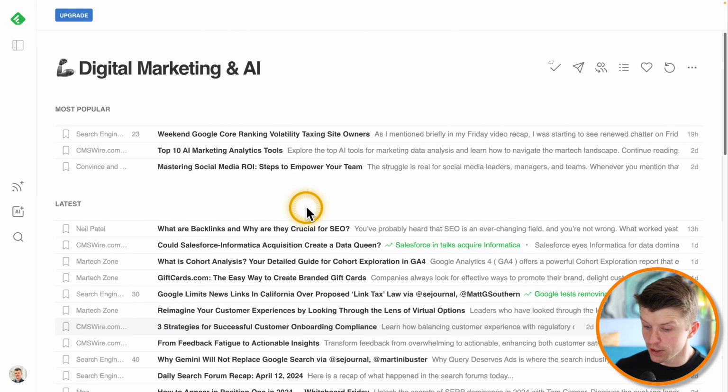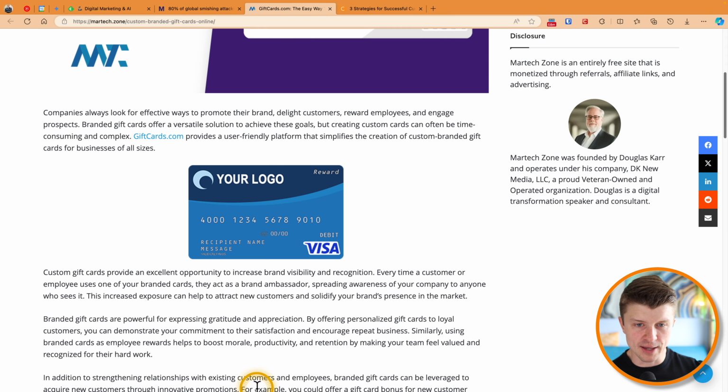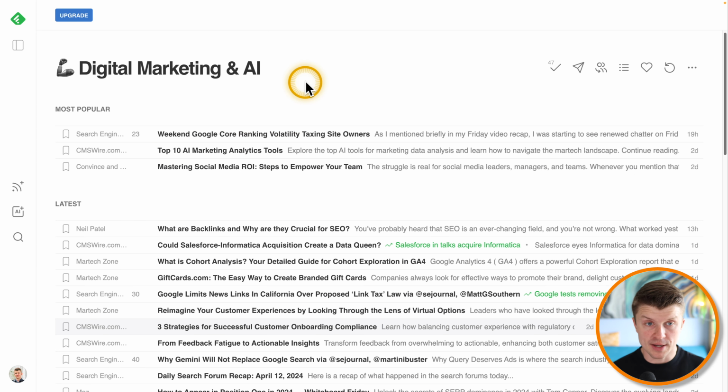So that's really great. And you also have the mobile app for Feedly, which is really useful. And for example, if you are using Android, you can just open these articles on your Android phone and then use the voice assistant and say, read aloud. And it will just basically do the same thing for you, like read the whole article just for you. So that's like the basic overview of the top news sources about digital marketing.